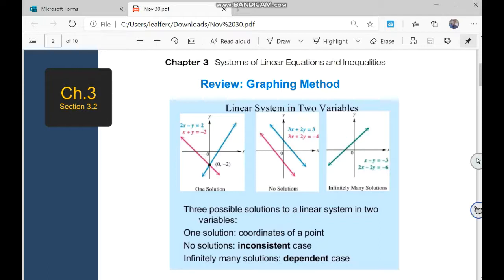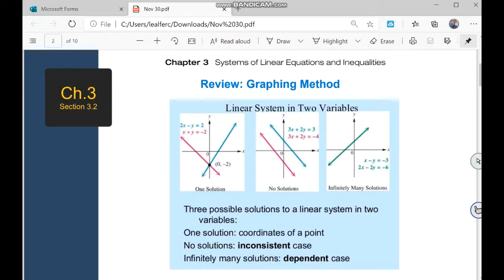Applying the graphing method, it is very easy to visualize that you can have 3 different cases. The first case is when the graphs meet at one point, they cross at one point, and then you're going to have one solution. The next case is where the lines are parallel and don't cross. They don't have a point in common, so there is no solution. The third case is when one line is on top of the other, and then you're going to have infinitely many solutions, because the lines are coincident.